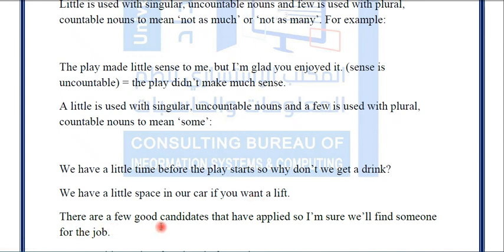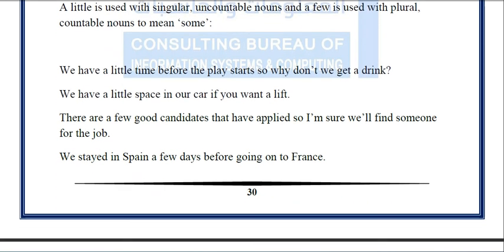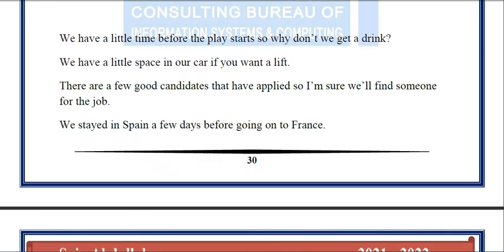There are a few good candidates that have applied, so I'm sure we will find someone for the job. The meaning here indicates what? For some: a few, a little time, meaning some time, okay, or some space or some good candidates. We stayed in Spain a few days before going on to France. A few, that means some days before going on to France.